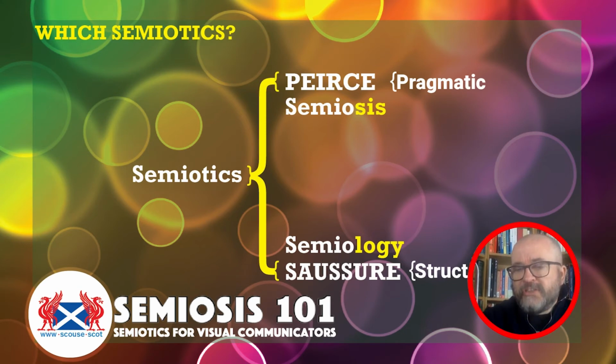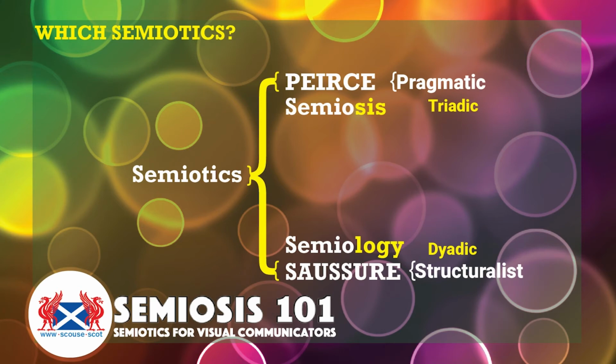I've already mentioned in a previous video that Peirce's semiotic theory is based upon triads, sets of three. Whereas semiology, the signifier and the signified, is a dyadic structure, two.